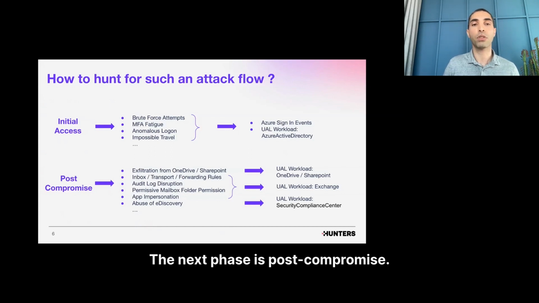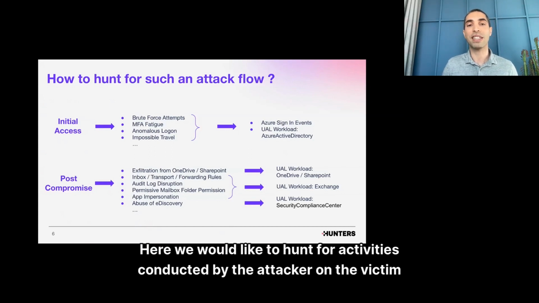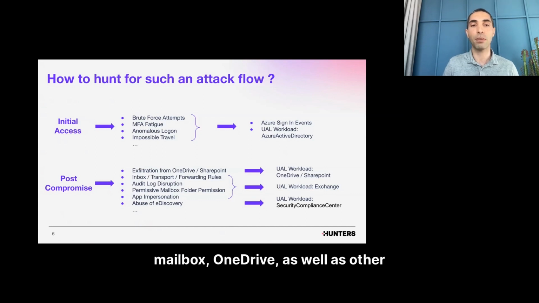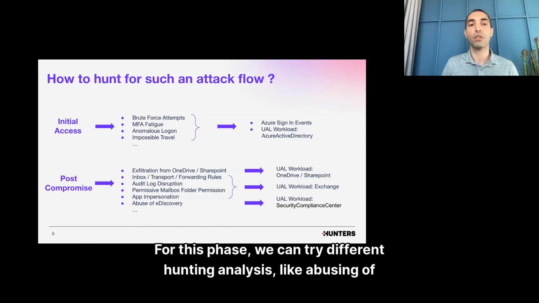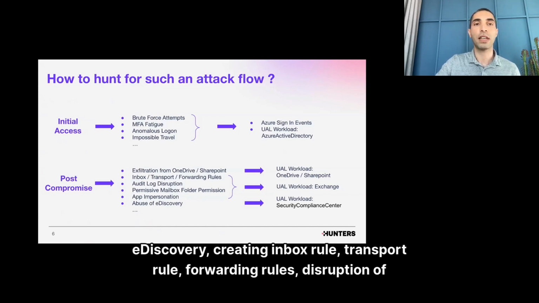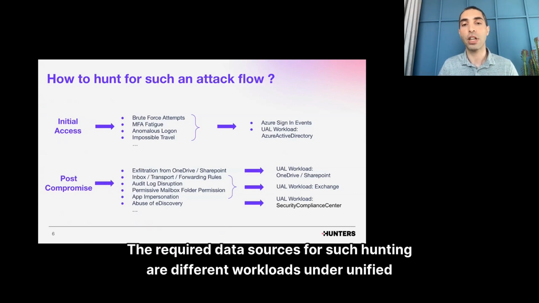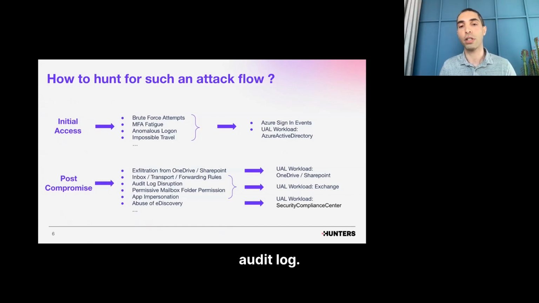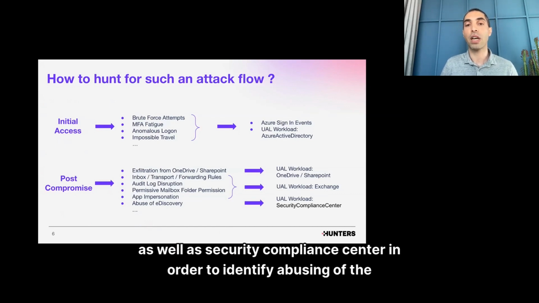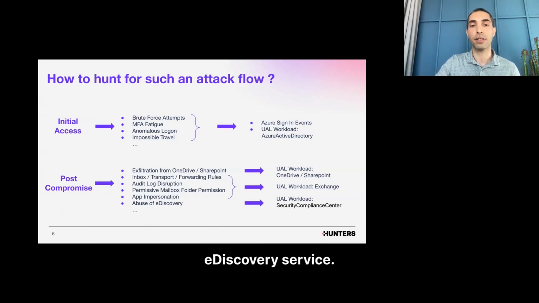The next phase is post-compromise. Here we would like to hunt for activities conducted by the attacker on the victim mailbox, OneDrive, as well as other 365 services. For this phase, we can try different hunting analyses, like abuse of e-discovery, creating inbox rules, transport rules, forwarding rules, disruption of audit logs, etc. The required data sources for such hunting are different workloads under Unified Audit Log, OneDrive, Exchange, as well as Security Compliance Center in order to identify abuse of the e-discovery service.